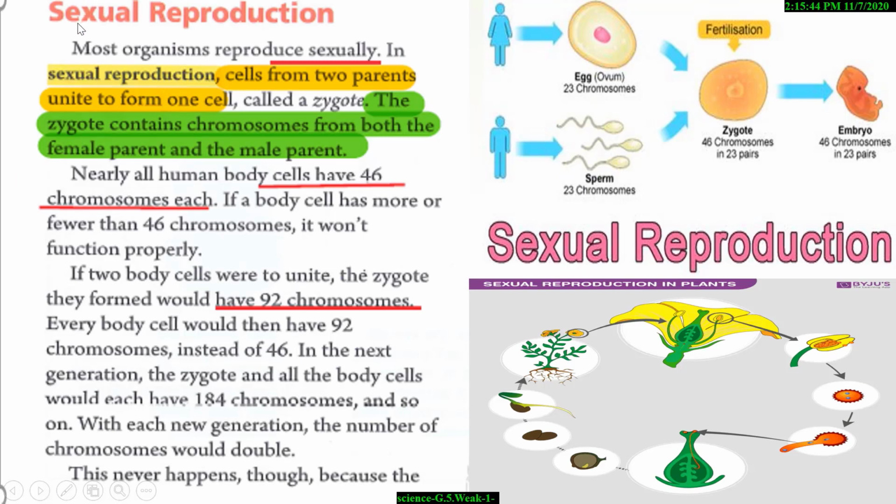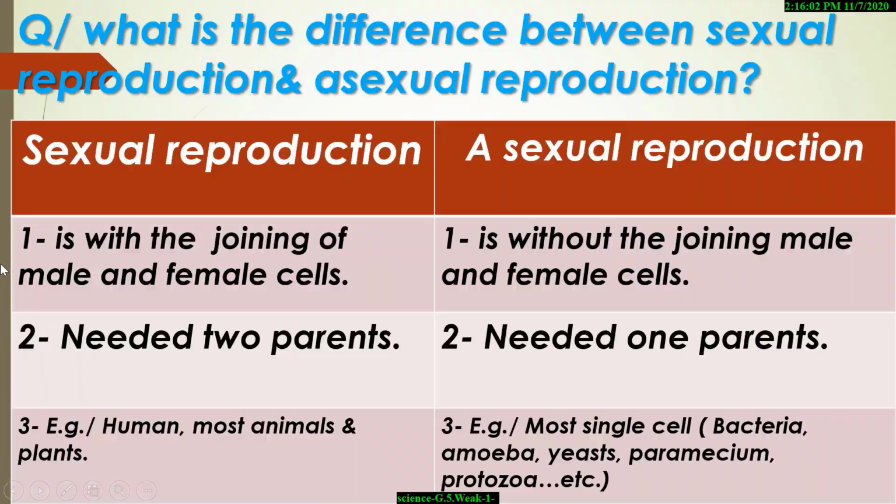But there is another type of reproduction, sexual reproduction. Most organisms reproduce sexually. What is sexual reproduction? Cells from two parent units form one cell and need two parents, but